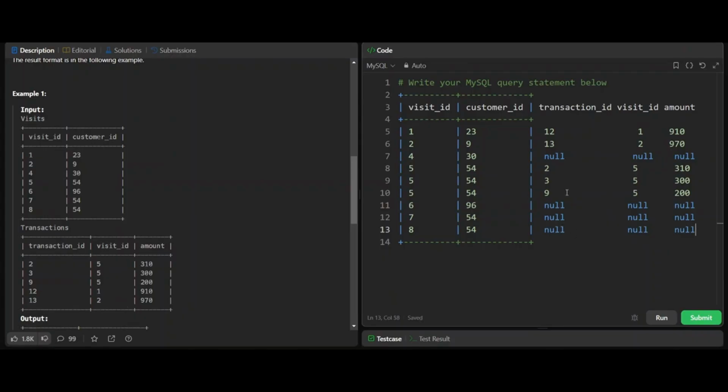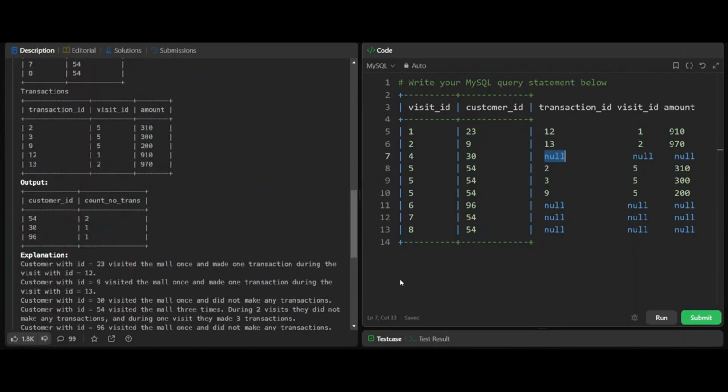Once we have got this table, we can count the number of visit IDs whose transaction ID is null. So for customer ID 30, the count of visit ID is 1 for which the transaction ID is null.